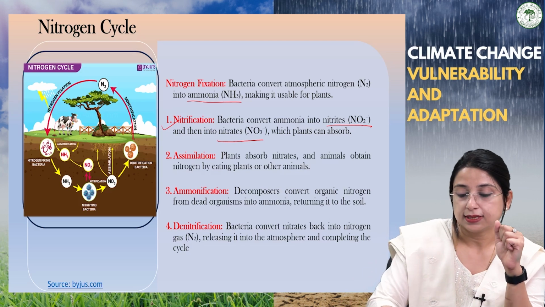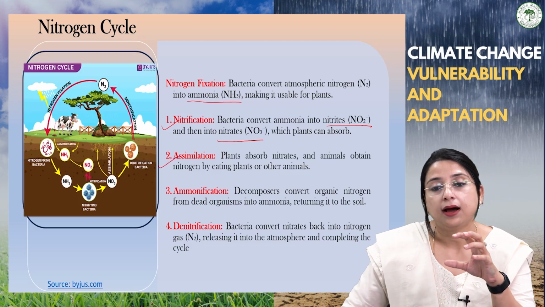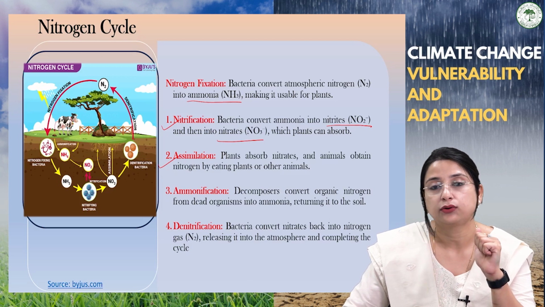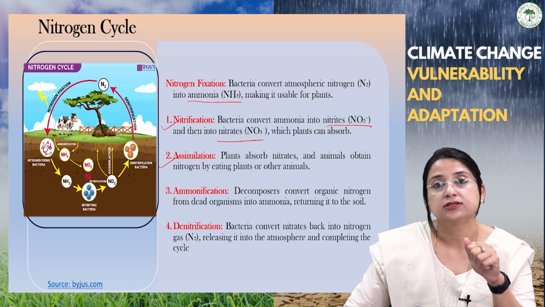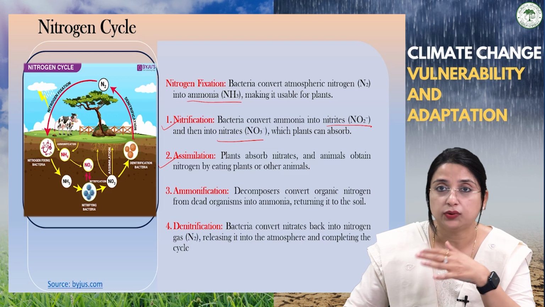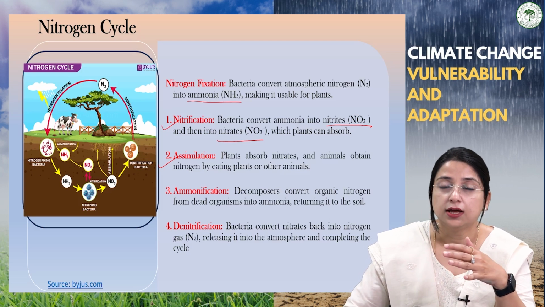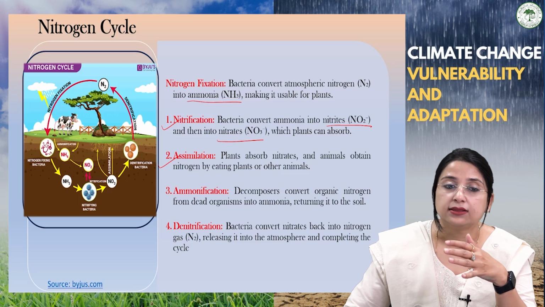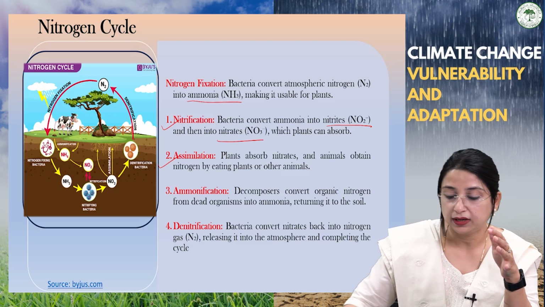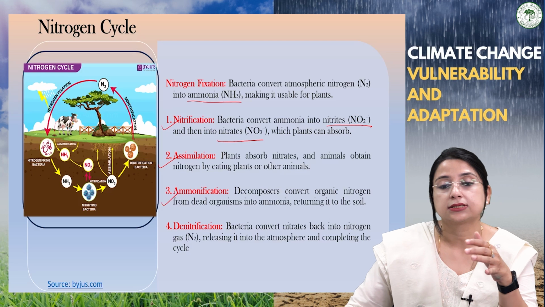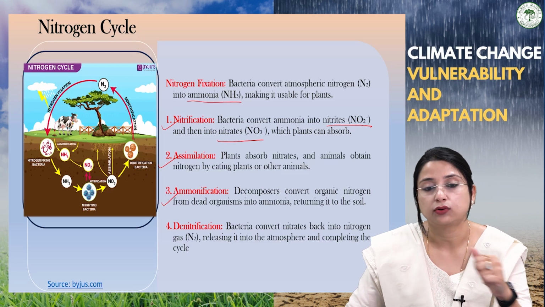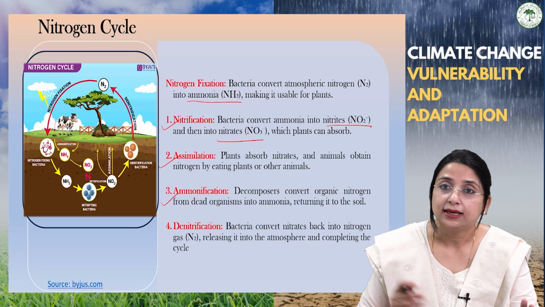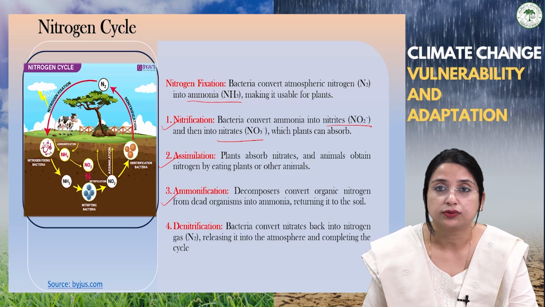Now, the second process is assimilation. The plants absorb nitrates. Now, the animals obtain nitrogen by eating plants or other animals. So, again, you can see here how it is transferred from the plants to the animals. The process is known as assimilation. Then there is a process known as ammonification. The decomposers convert the organic nitrogen from the dead organism into ammonia, and again it is returned back to the soil.